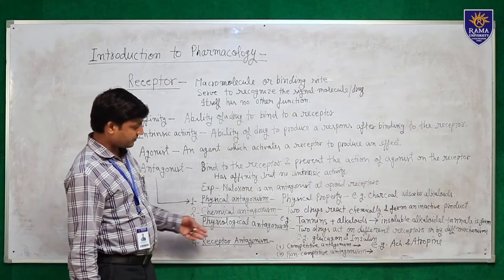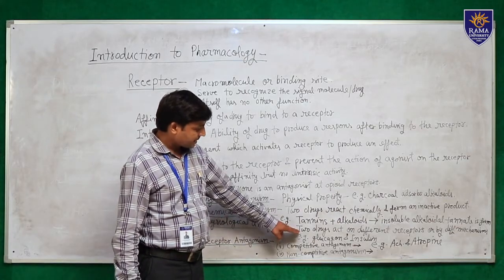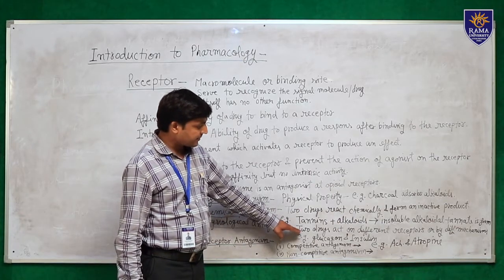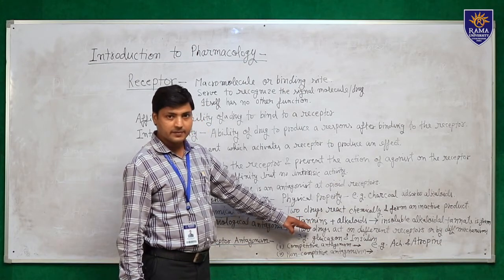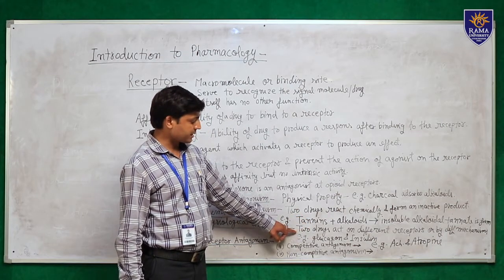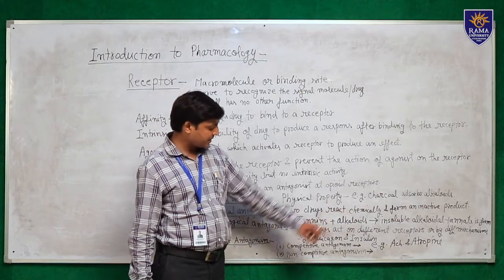Physiological antagonism means when two drugs act at different receptors or by different mechanisms. Two drugs act by different receptors or by different mechanisms.